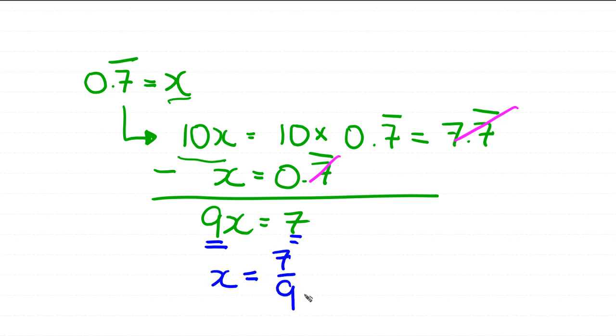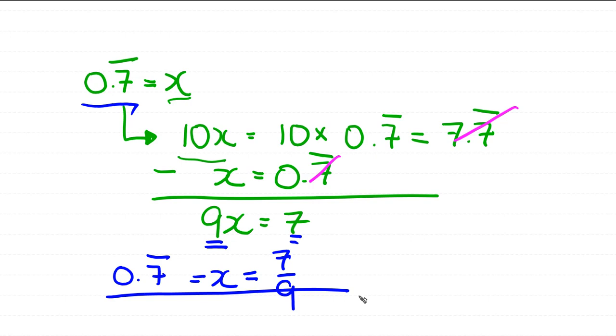So x is equal to 7 over 9, but x is also equal to 0.7 with a line on top, as we said in the beginning of this chapter. So we can easily assume that 0.7 with a line on top is equal to 7 over 9, which proves my theory and my fact that these repeating decimals can indeed be put into fraction form and are indeed a part of the rational realm.